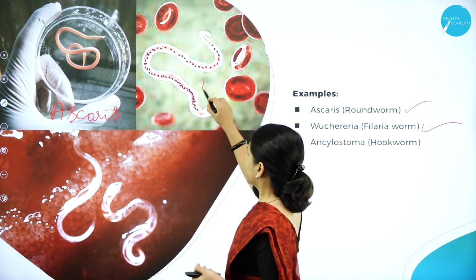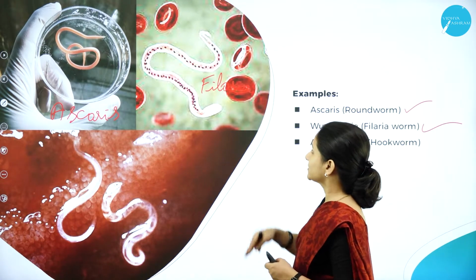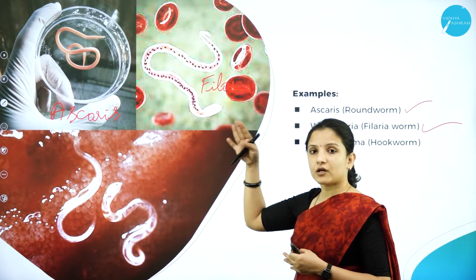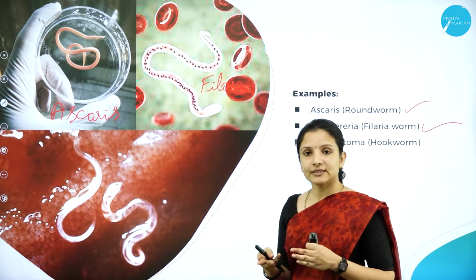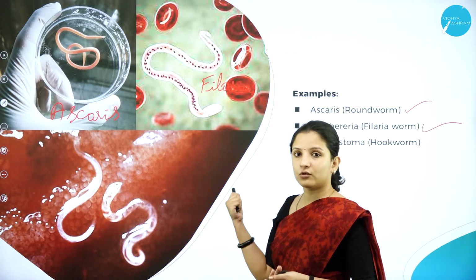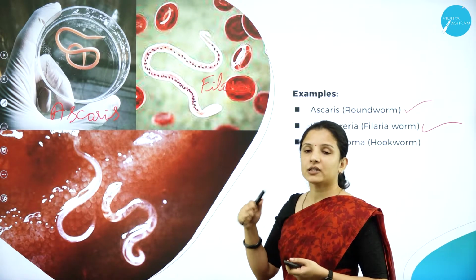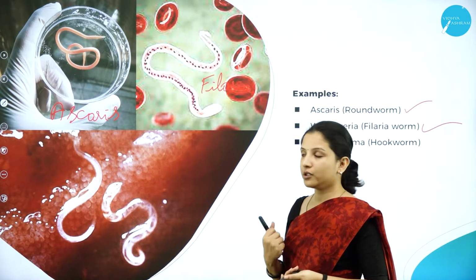This is filaria, one of the organisms that causes diseases in human beings, and it enters the human body through a source, the mosquito. The mosquito plays the role of a vector here, carrying the filaria into the human body.